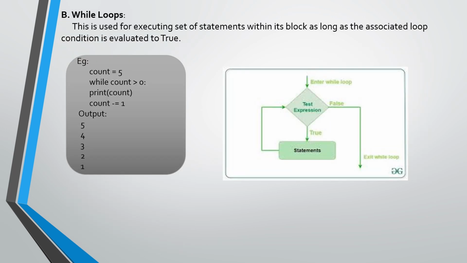Another loop is the while loop. This is used for executing a set of statements within its block as long as the associated loop condition evaluates to true. For example, we will take the number count is equal to 5, while count is greater than 0, print count and count minus equal to 1. So this gives the output 5, 4, 3, 2, 1.